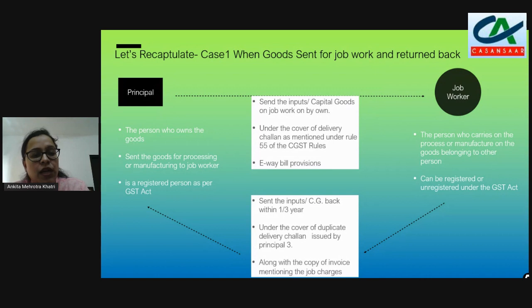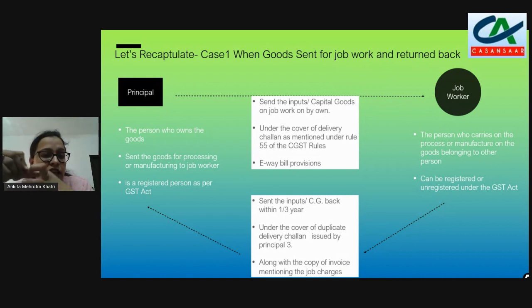One of them needs to be registered, and the principal is the utmost requirement, he needs to be registered. So while the principal sends the goods to the job worker, he sends the inputs or capital goods for job work under the cover of the delivery challan. Which delivery challan we use is challan 55 as per the CGST rules.